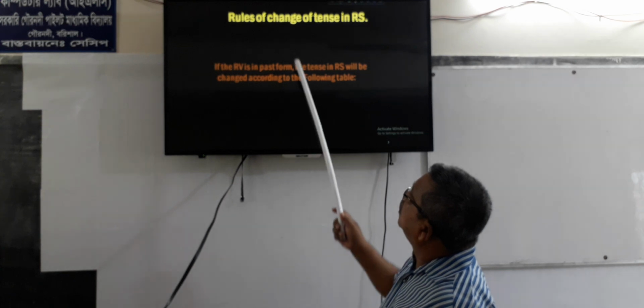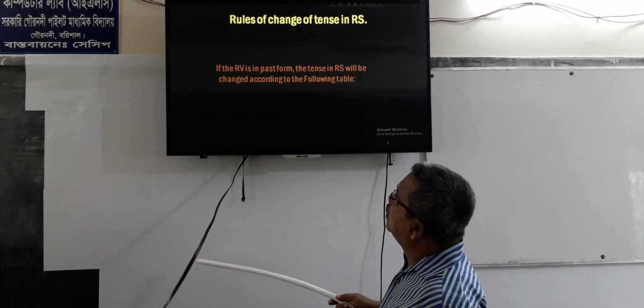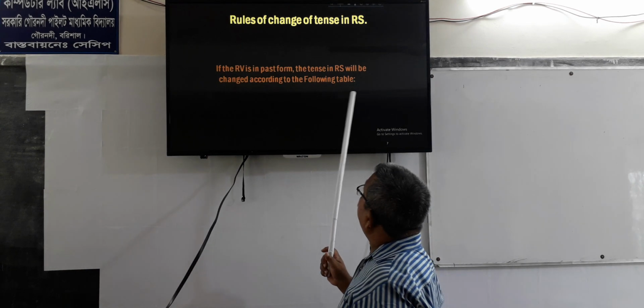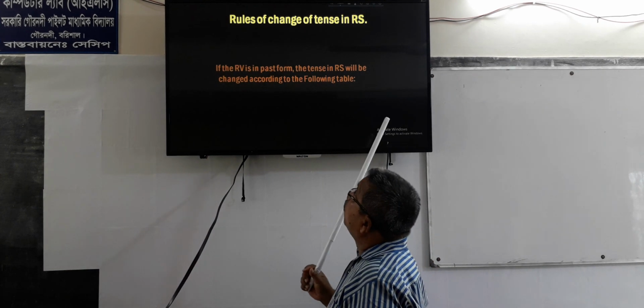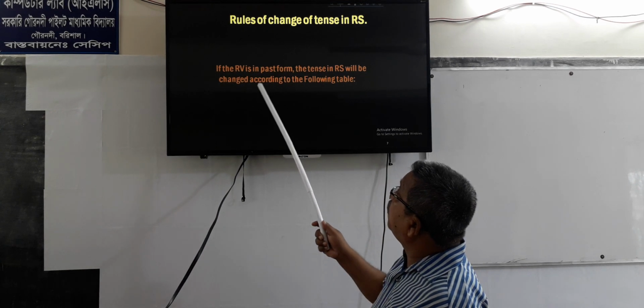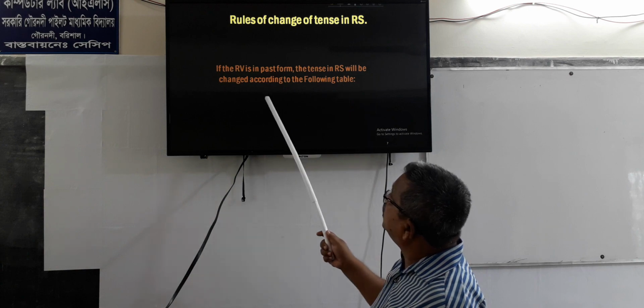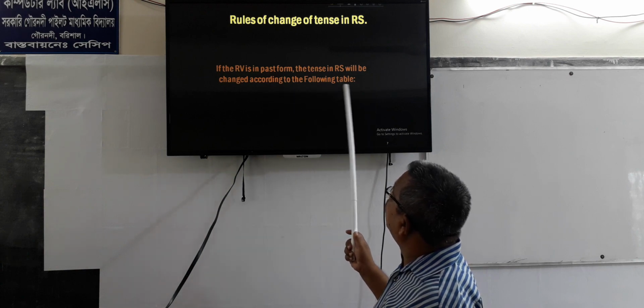But now the rules of change of tense in RS. Reported speech tense change rules: if the RB is in past form, the tense in reported speech will be changed according to the following table.